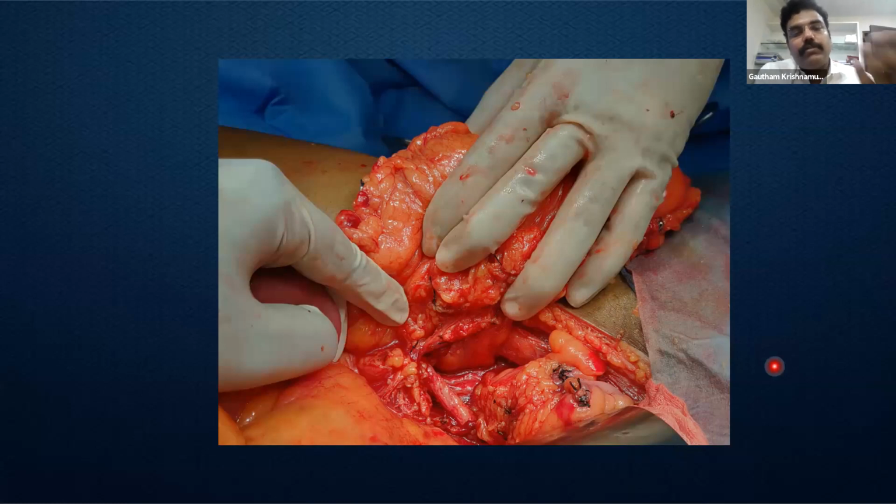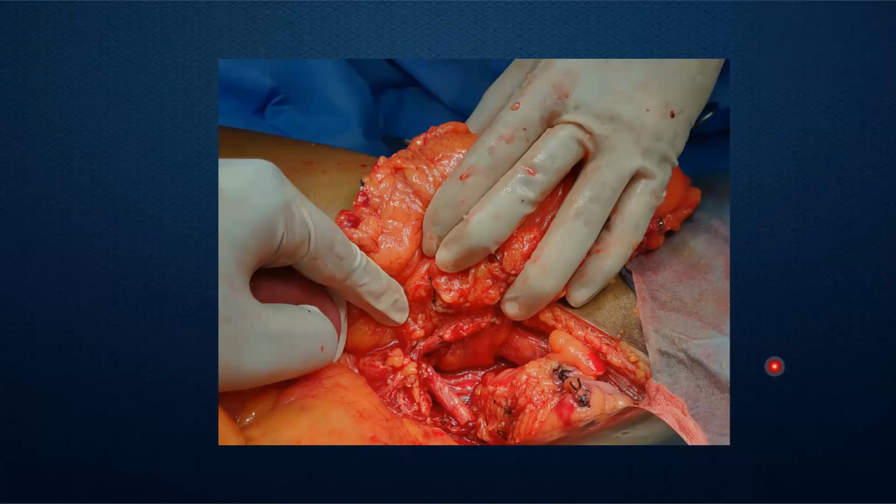So if we are also able to get a good lymph node yield, we can tell the oncologist that they had 20 lymph nodes, out of which only 3 were positive. So the prognostication becomes easier. The choice of chemotherapy is dictated by the exact information that we give during surgery. So try to perform an oncological surgery whenever we do a Hartmann's procedure.